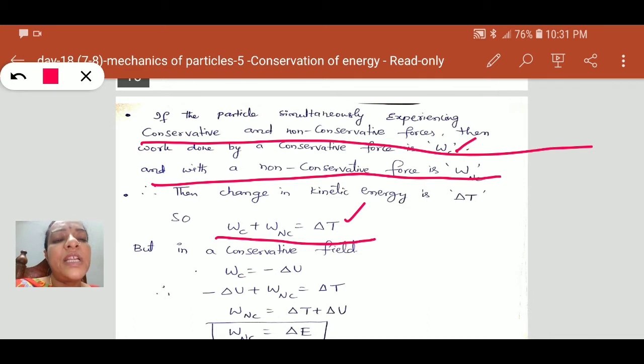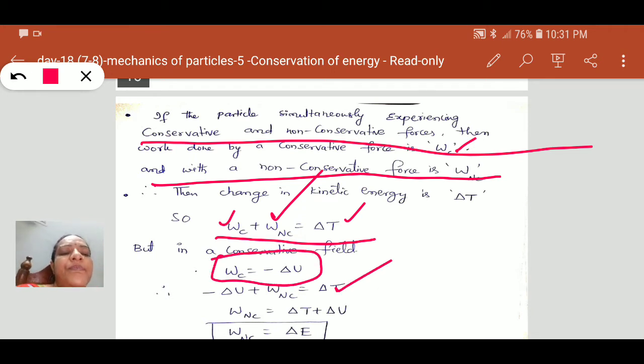For a conservative field, the work done is the negative change in potential energy. Substituting this, minus delta U plus the work done by the non-conservative force is equal to delta T.